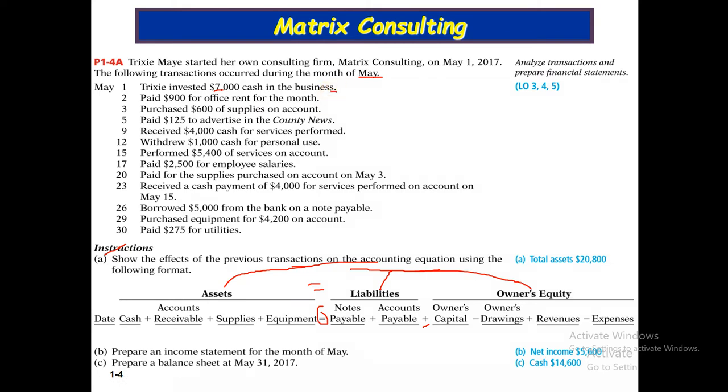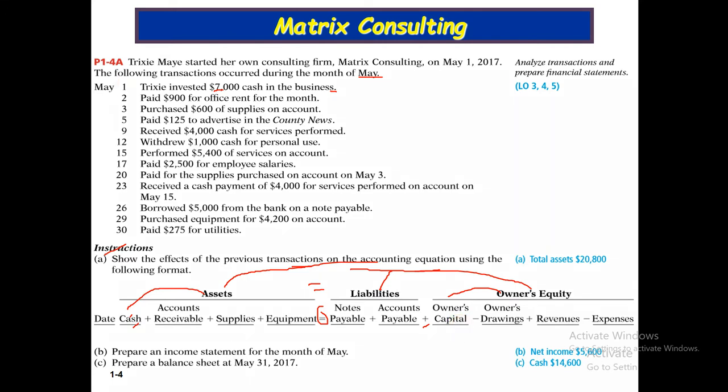For this transaction, the asset cash increases and owner's equity, defined as owner's capital, increases. Let me repeat: Trix invested $7,000 cash in the business, so the asset cash increases and owner's capital increases.